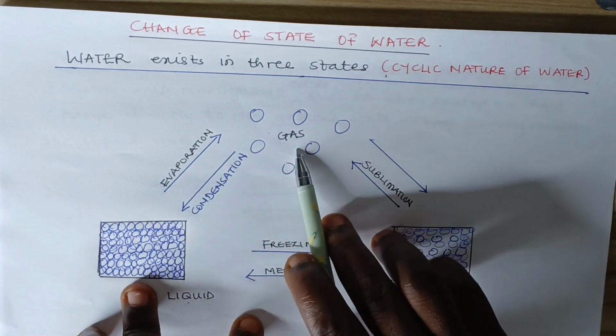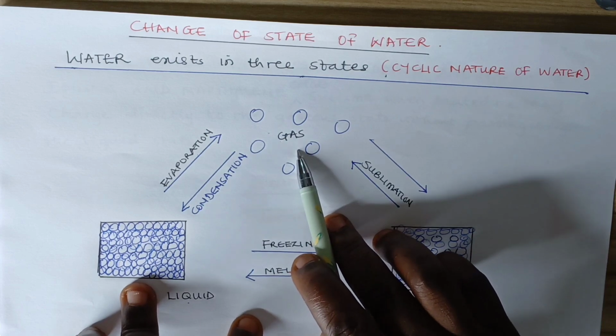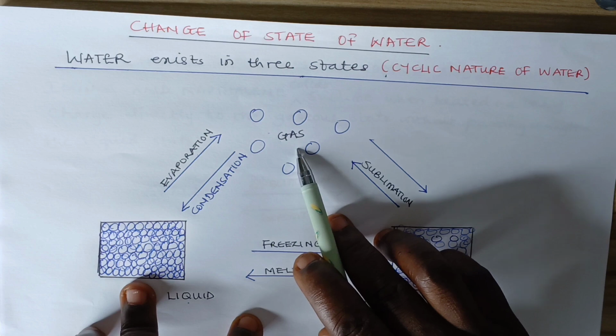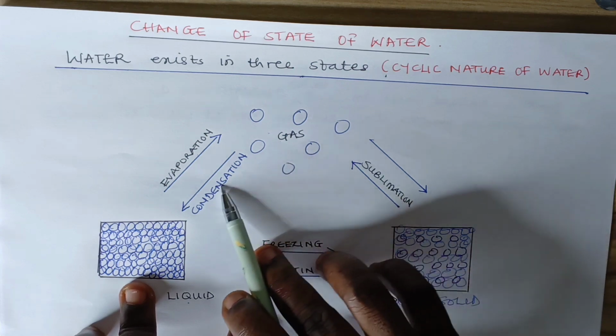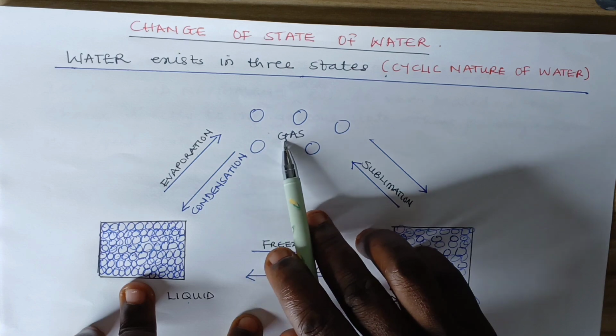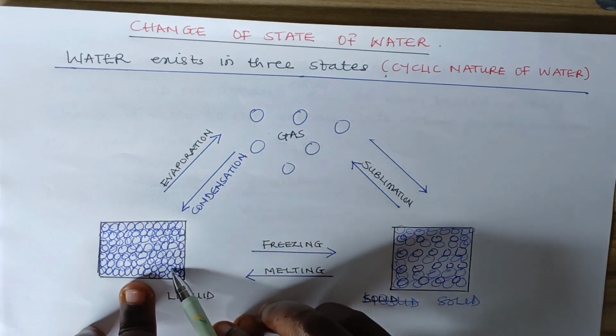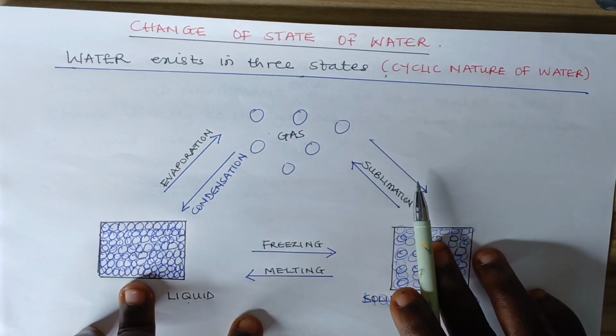Now, when this vapor that is escaping is trapped inside a condenser, is not allowed to escape, and there is a drop in temperature, it can cool down and the vapor or the gas will form back a liquid. And that explains why rainfall also exists.